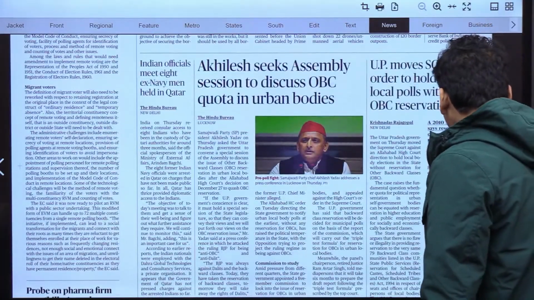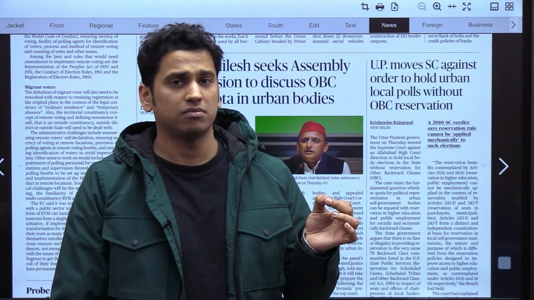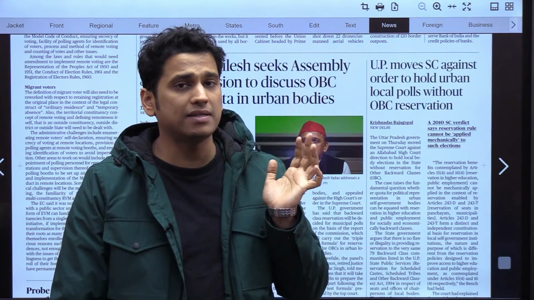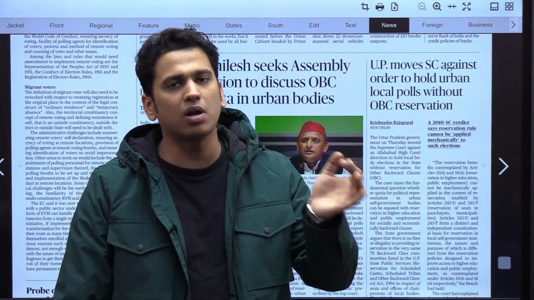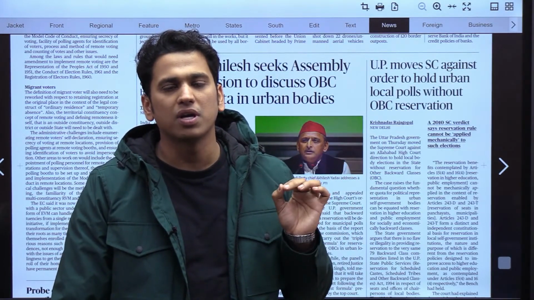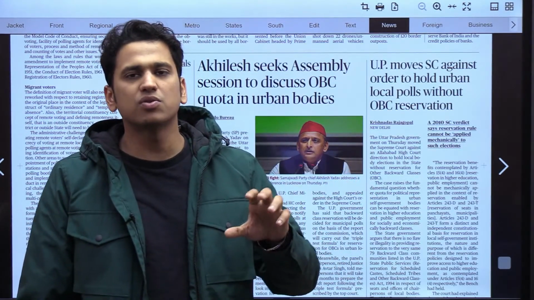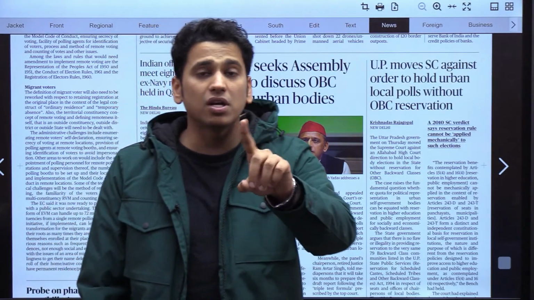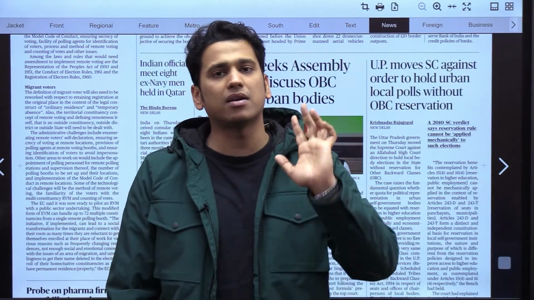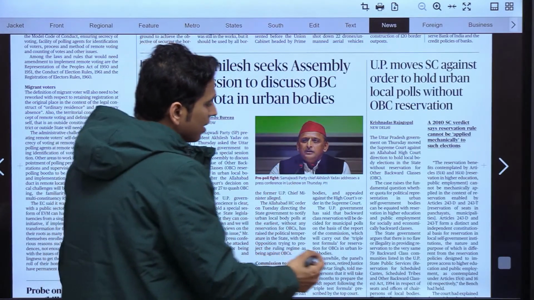Now, I think yesterday we discussed that the Allahabad High Court has said that the UP government cannot count the OBC heads and give them reservation in the local body polls. It was totally denied by the Allahabad High Court. As a result, the UP government has moved to the Supreme Court so that they could provide reservation to OBCs in local body polls. But the Supreme Court in its earlier judgments has already said this particular thing.